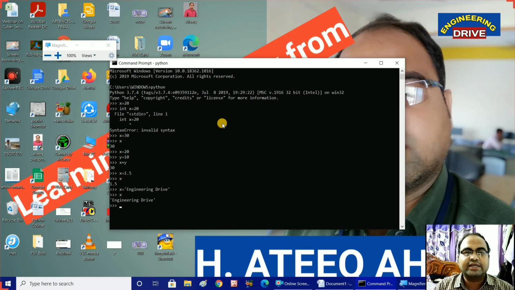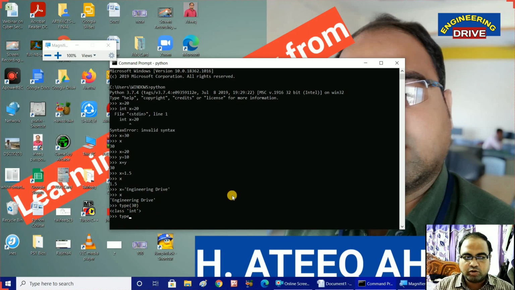Whether 30 belongs to this data type, whether 1.5 belongs to this data type, whether Engineering Drive belongs to this data type, how can we find out the data type, sir, because we are not mentioning the data type here? If you want to find out the name of the data type, there is one keyword provided by Python, and its name is type. Simply use the word type, and in parentheses put the value 30. Now you want to find out which data type 30 belongs to. Press the Enter button. Immediately Python will respond that 30 belongs to the class int, the integer data type.